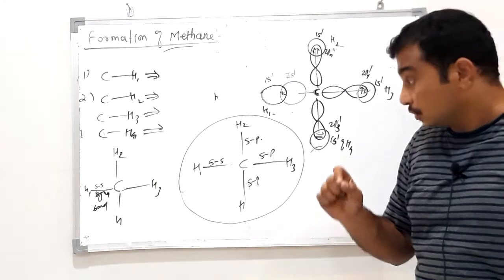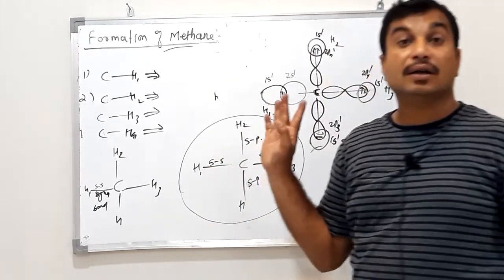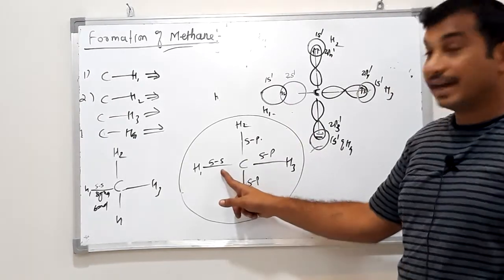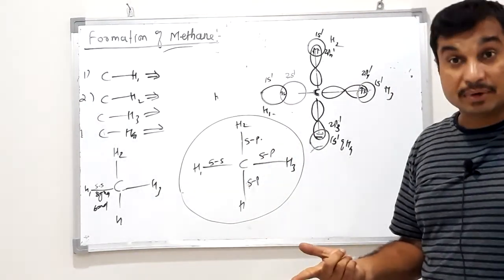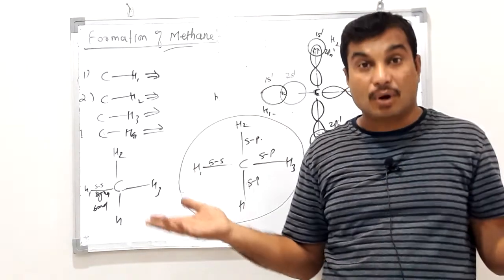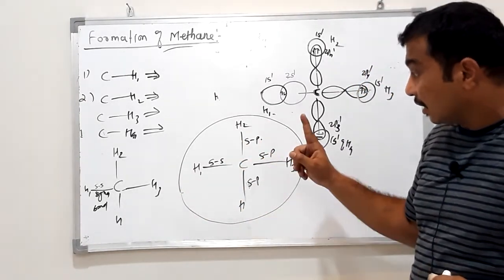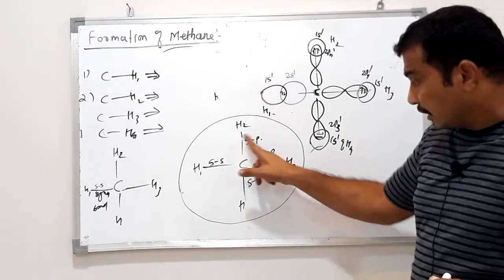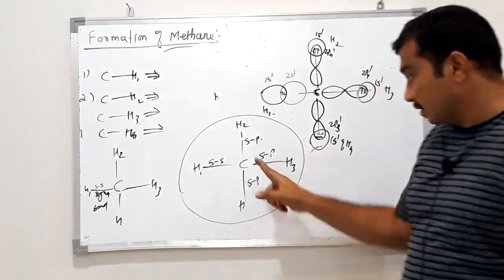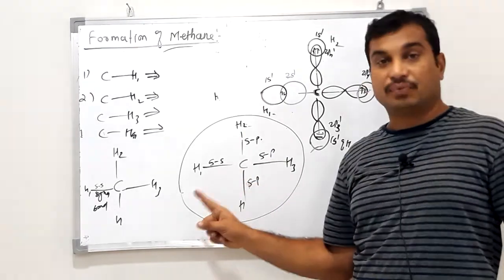We can't say all are identical, because one is SS type and the remaining 3 are SP type, meaning the overlapping atomic orbitals are different. How can we expect the resulting bonds to be the same? So all 4 bonds in methane are not similar to each other. 3 are similar, SP, SP, SP, but the SS is different.